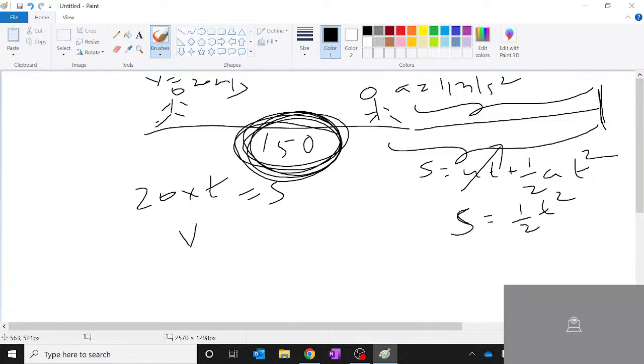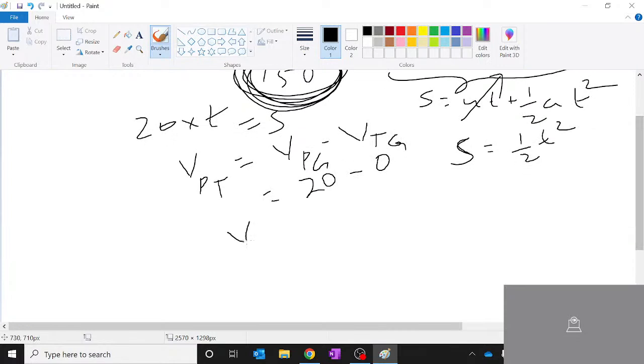And similarly, the relative velocity of police with respect to thief is nothing but velocity of police minus velocity of thief, which is 20 minus 0, because the velocity of police is with respect to ground, and the thief is with respect to ground. So the relative velocity of police with respect to thief is 20 meters per second.